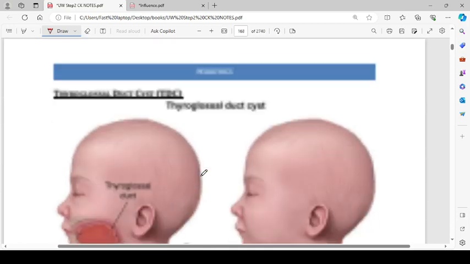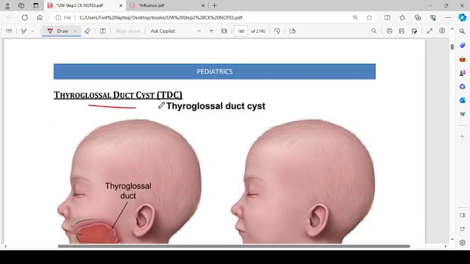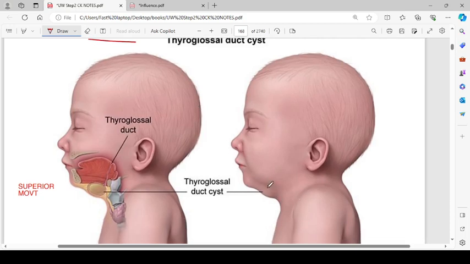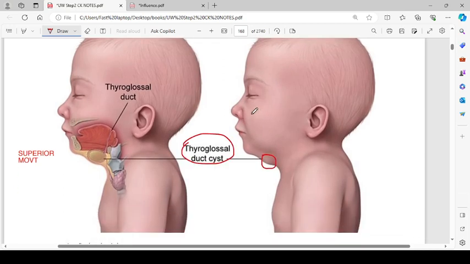Then the next topic is the thyroglossal duct cyst. A thyroglossal duct cyst is a midline mass which appears in the pathway of the normal development of thyroid tissue from the tongue. There is a thyroglossal duct which forms at the base of the tongue and descends all the way to where the thyroid normally resides, and the duct then involutes. But if the duct persists or there is some inflammation in it, this leads to thyroglossal duct cyst formation.